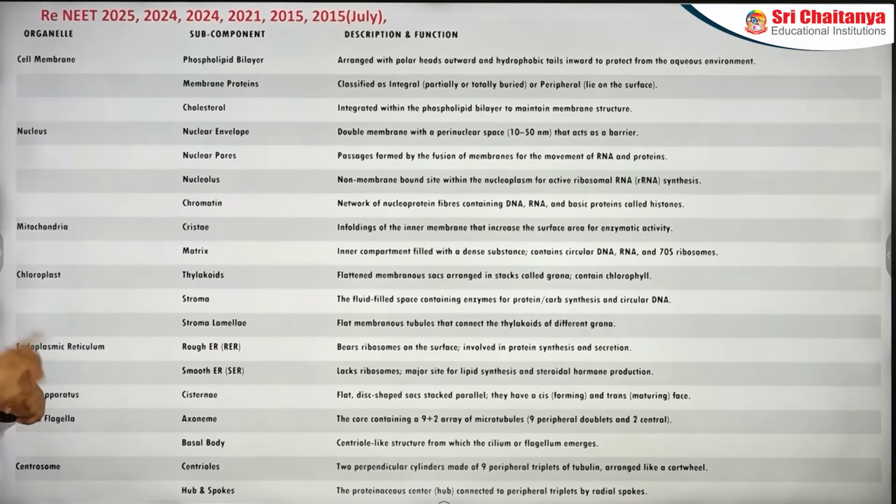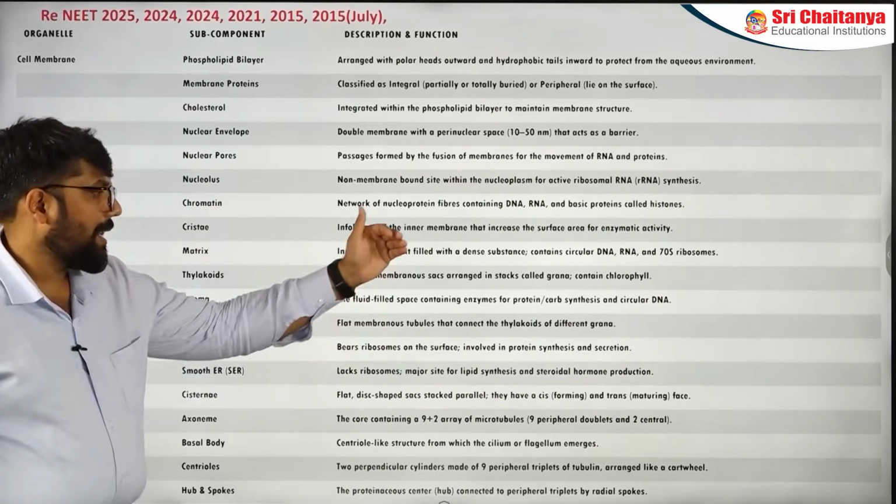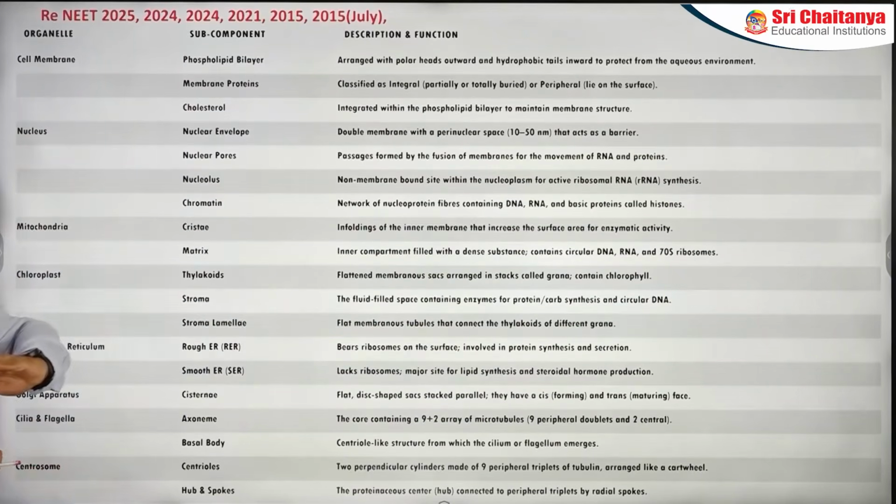Next one, matrix. Now how does matrix connect? Matrix can be connected to the Krebs cycle in the respiration chapter. So an important part is there. Are all the enzymes of the Krebs cycle in the matrix? No, they are not. There is succinate dehydrogenase, which is actually present on the membrane also. So remember that the inner membrane is the site for ETS. Matrix is the site of Krebs cycle. Good questions, but respiration questions. Next one is chloroplast, about thylakoid and stroma. We mentioned flattened sac-like structures, like a stack of coins, being there.